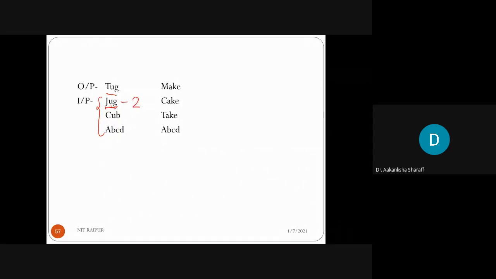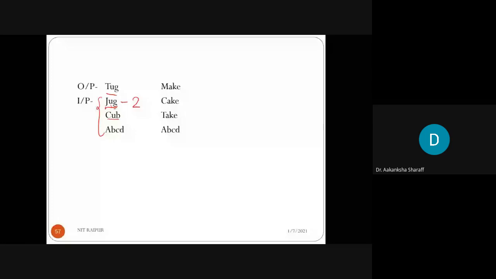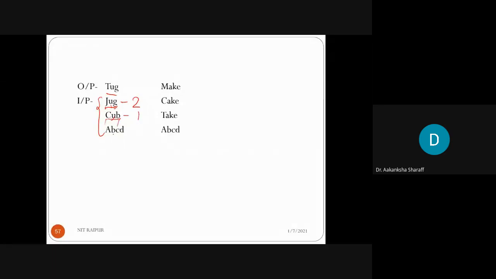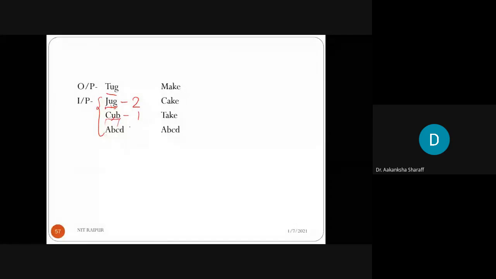Now if I assume cup, what will be the fitness value of tug with cup? For cup, C is different, U is same, and P is different. So here the fitness value is 1. And if I compare the similarity between ABCD and tug, what is the similarity? It is 0. Clear?